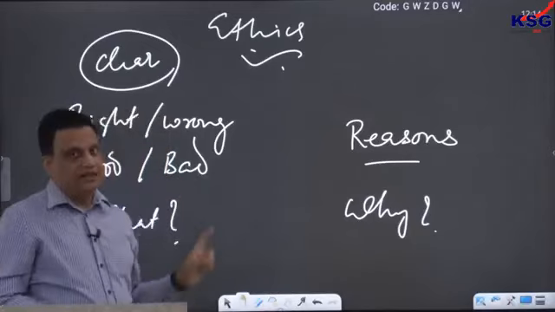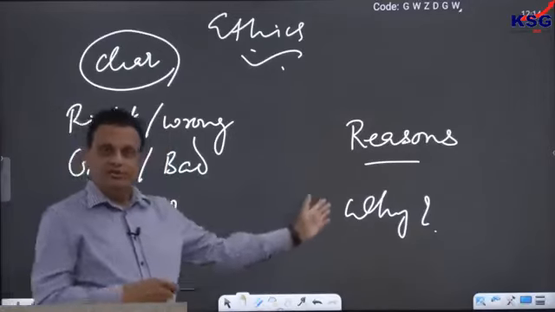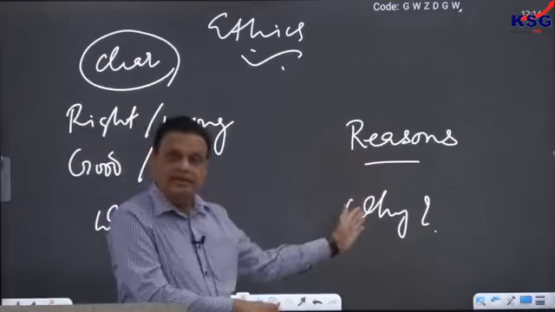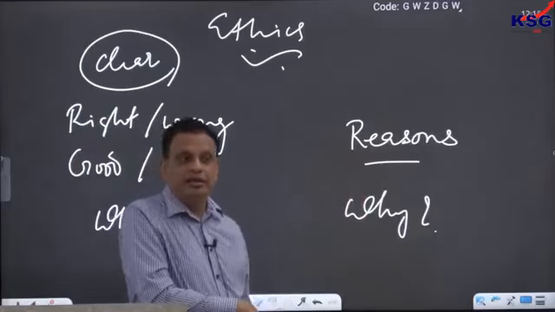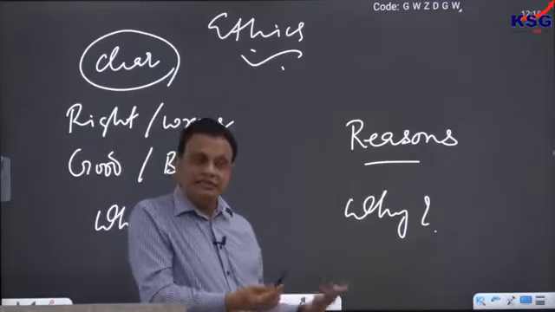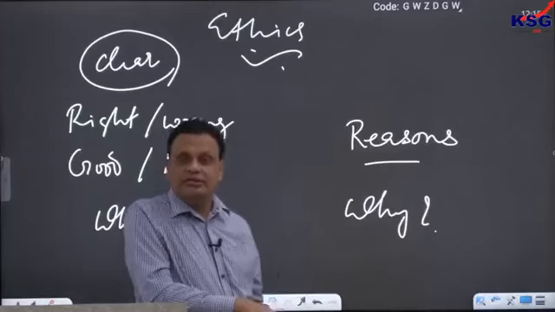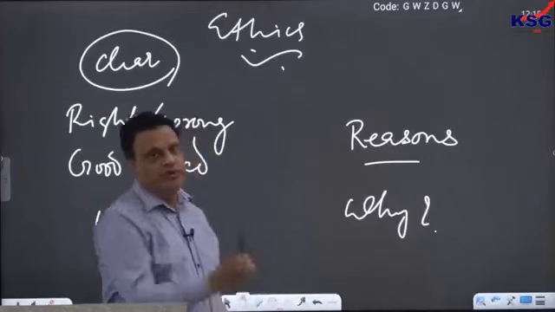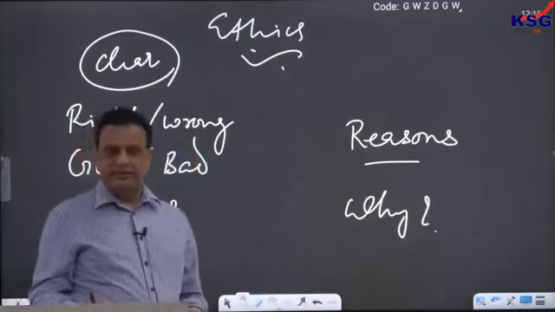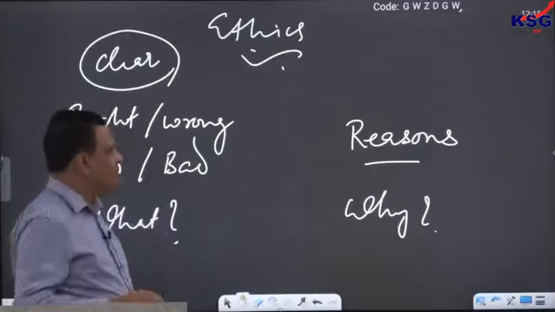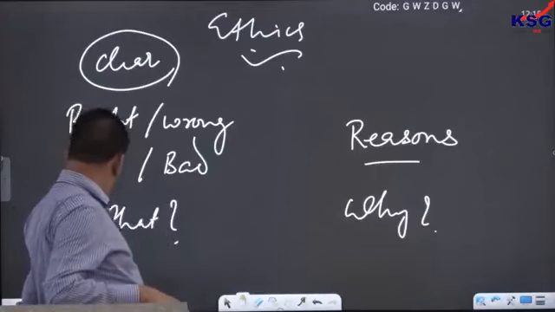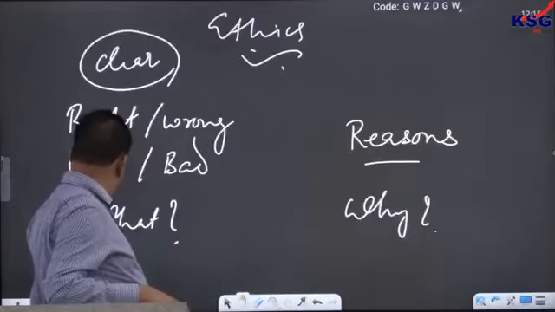Ethics tries to understand what is right and wrong and tries to understand the reason. Because once you understand the reason, we can make a better, more convincing argument about what is right and what is wrong. We will be discussing these things throughout our course here. So that is how we can define ethics here.